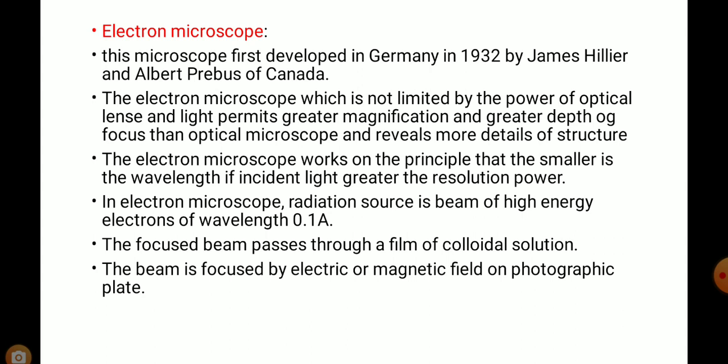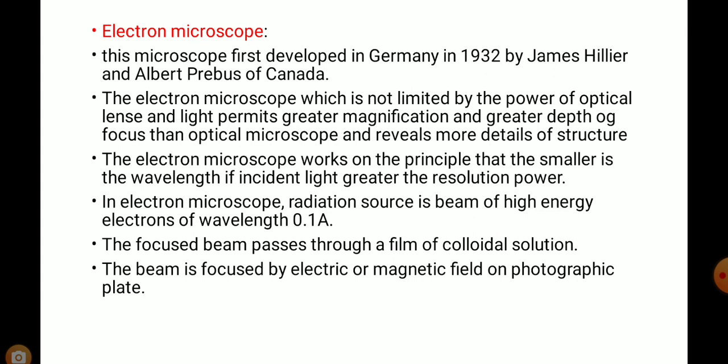The electron microscope works on the principle that the smaller the wavelength of incident light, the greater the resolving power. In the electron microscope, the radiation source is a beam of high energy electrons of wavelength 0.1 angstrom.